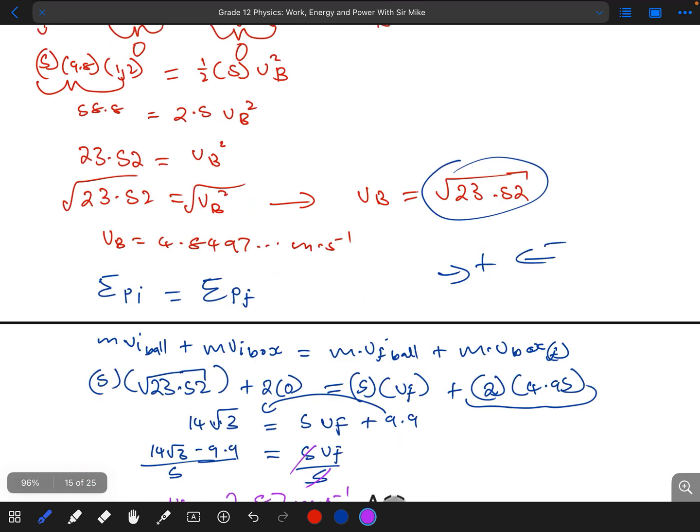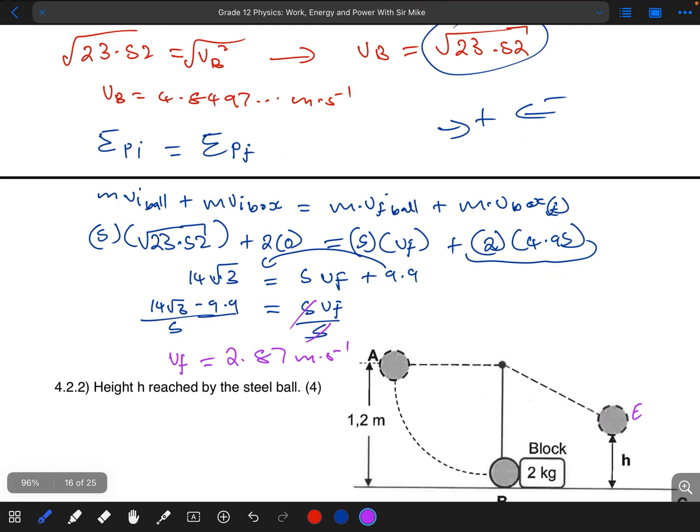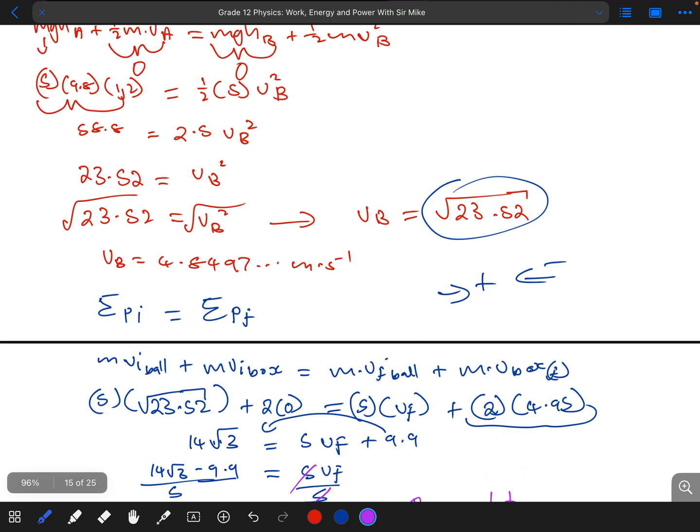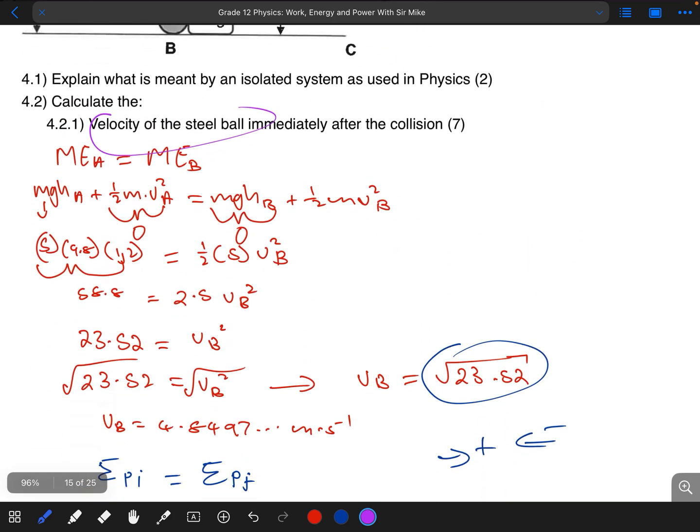But please note they asked for the velocity. A velocity is a vector quantity, so we would need to state the direction, which will simply be to the right. So that would be to the right. So that is how you obtain that 7 mark there.